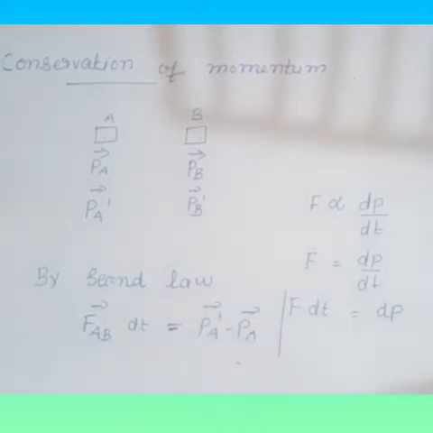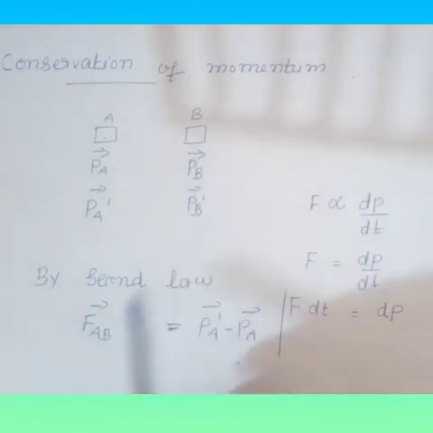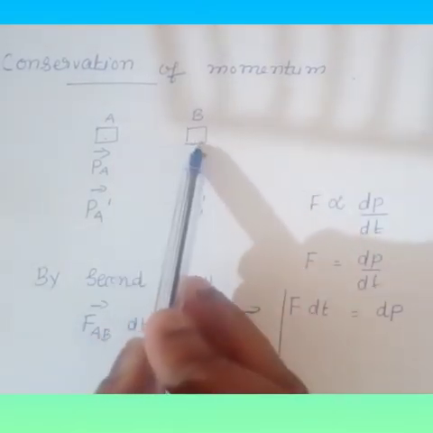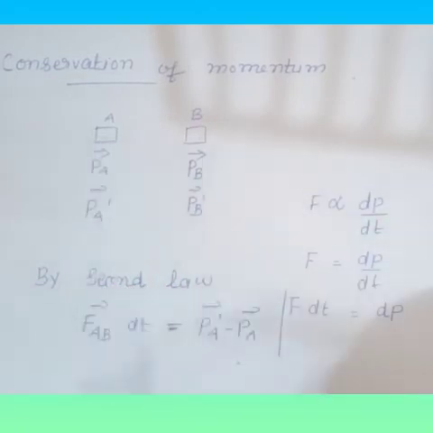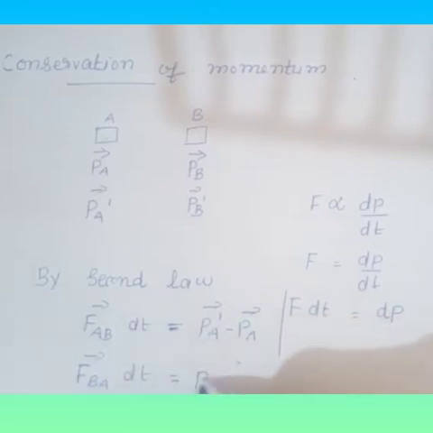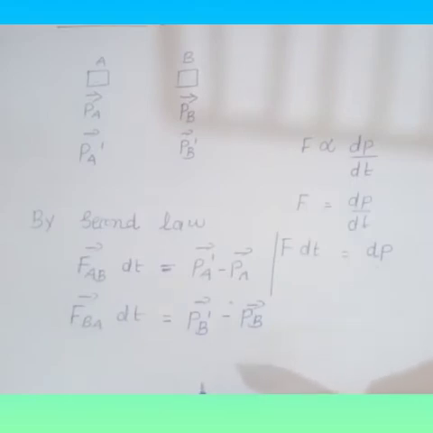Okay, and also you have to apply the second law for the same time, where B has applied a force on A. So FBA into dt is equal to PB dash minus PB, where we have taken a common interval of time for both forces. Here FAB into dt, here also FBA into dt. This dt is the common time interval.